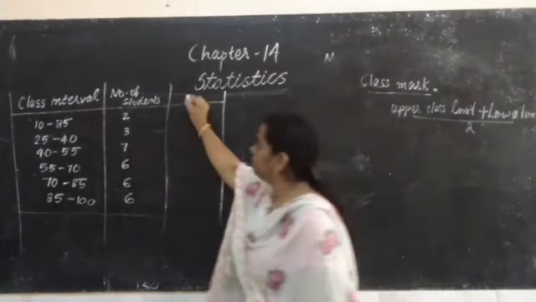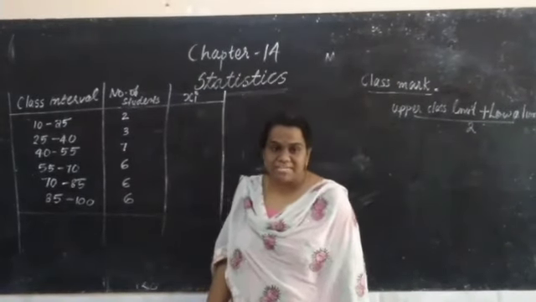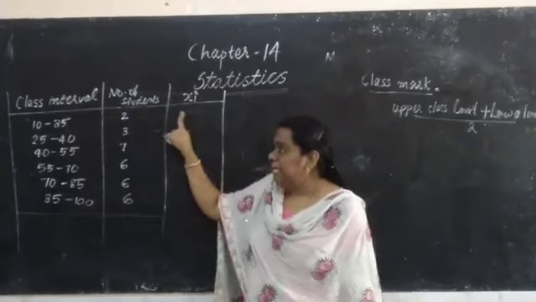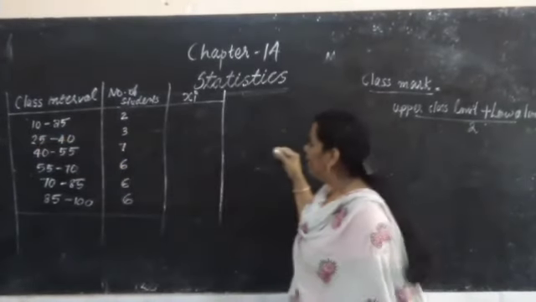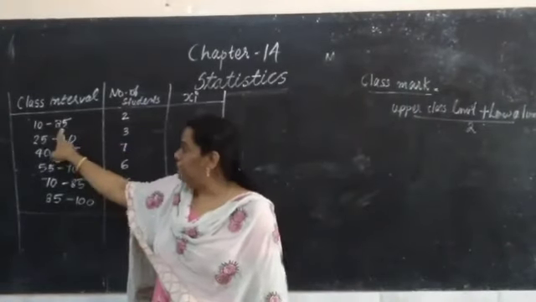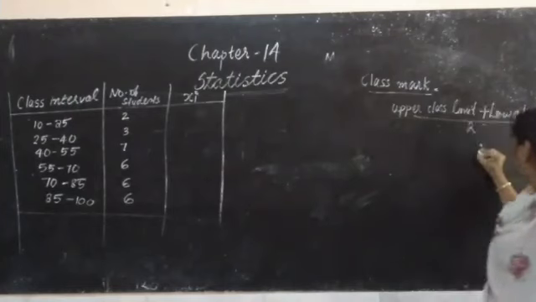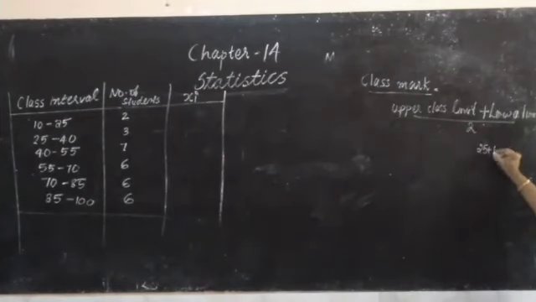These class marks we write as xi, the observation. Here how to find the class mark? What is the upper class limit? 25. Lower class limit, 10. Then upper class limit 25 plus lower class limit 10 by 2, that is 25 plus 10 by 2.